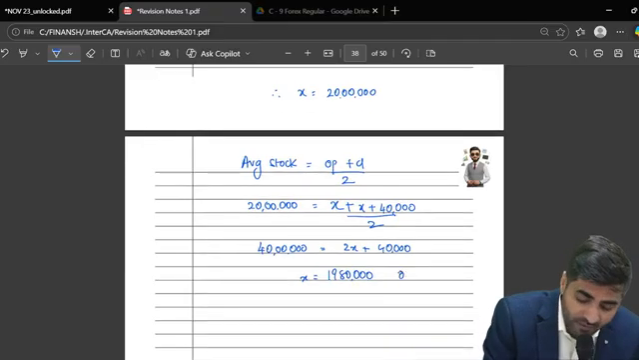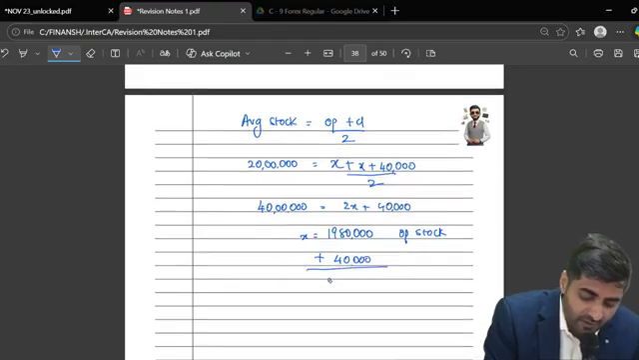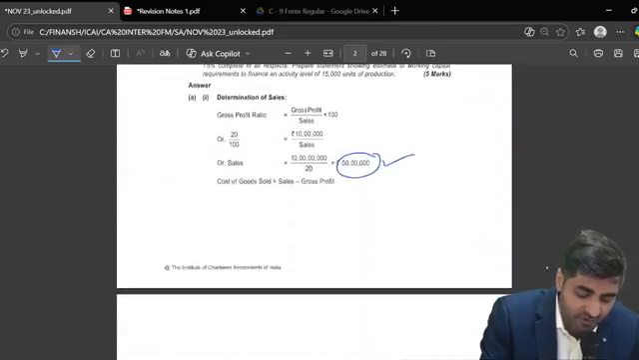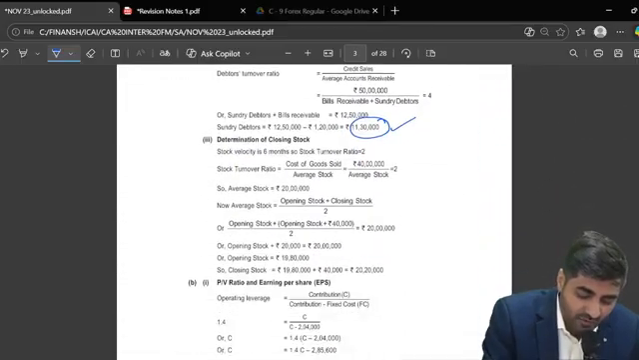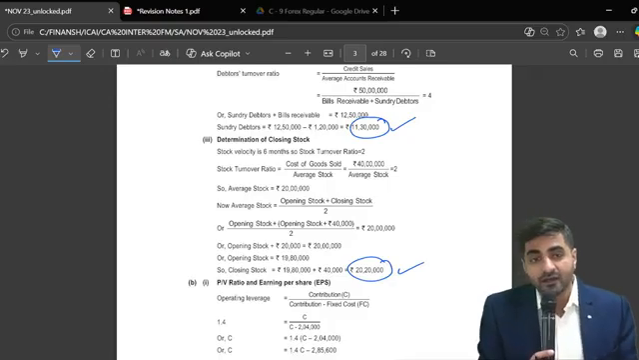So 19 lakh 80 is not my closing stock. It is my opening stock. To this, what do I have to add? 40,000. So can I say my final answer will be 20 lakh 20,000? Is this going to be my closing stock? Yes or no? Okay, so just check. Is my closing stock coming as 20 lakh 20,000? Superb. 5 out of 5.